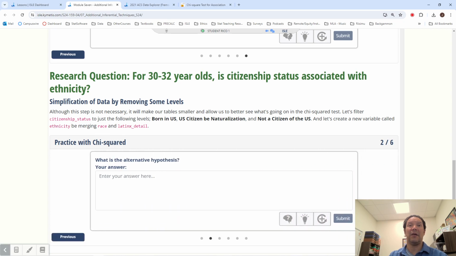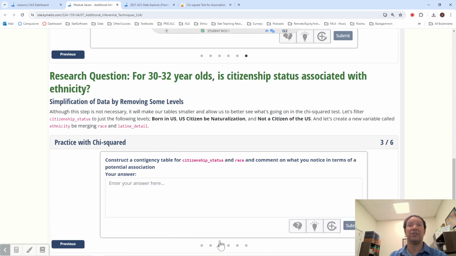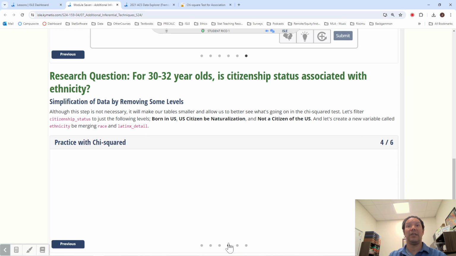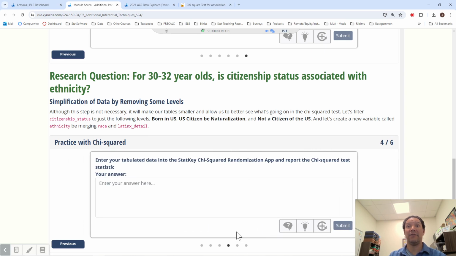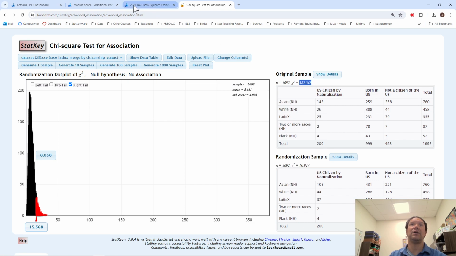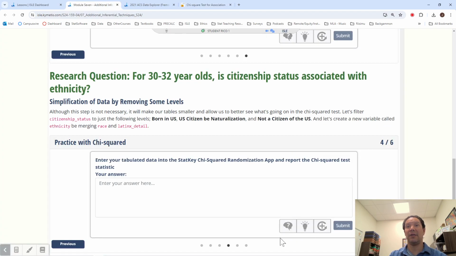All right, so at the end of the day, the null is no association, and the alternative is that there is an association. We did construct the contingency table. I did it as a bar chart. We tabulated the data. I didn't enter the tabulated data in, I uploaded it. It's easier to do that way. We did get a chi-squared value. The chi-squared value shows up right here: 382. We calculated the p-value on the next page.